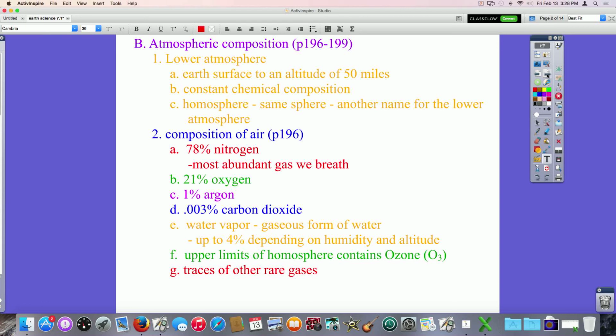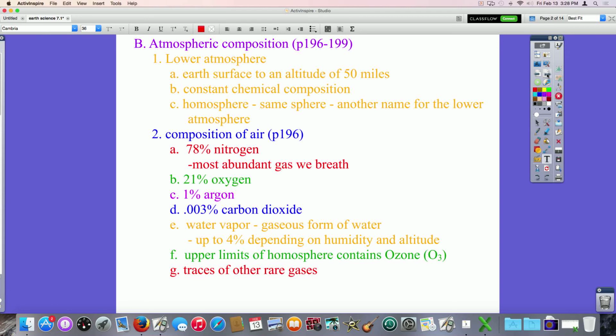Now, what we do use from the air we breathe in is this 21% oxygen. This really is a very good mix. Some of you may also remember that oxygen is necessary for starting fires. If this oxygen percentage were much higher, fires would not be controllable, and pretty much everything would burn up the first time a lightning storm happened. So yeah, this 21% oxygen seems fairly low for something that's so important. However, it is enough. Then there's 1% argon, and then 0.003% carbon dioxide.